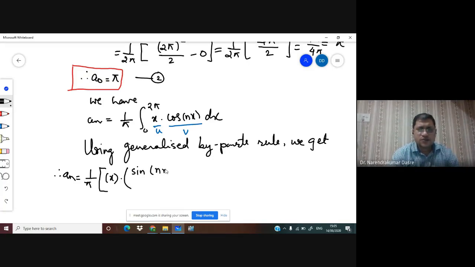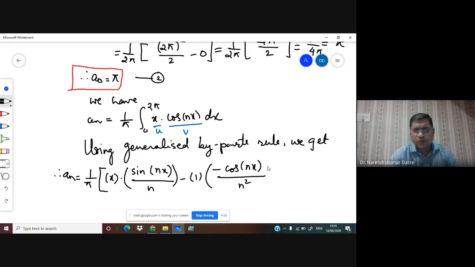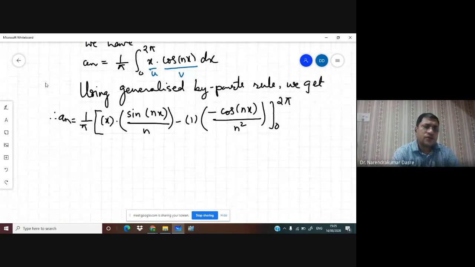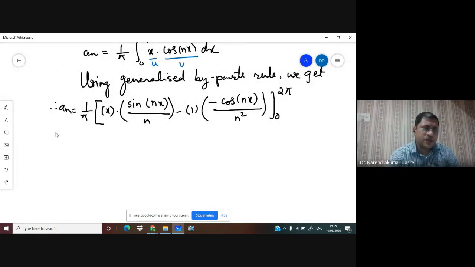Okay, so let us calculate 1 upon pi, and then this term is going to be cos of 2n pi upon n square minus cos of 0 upon n square.